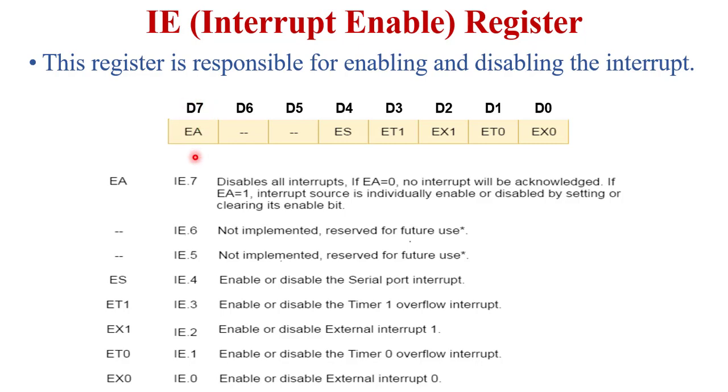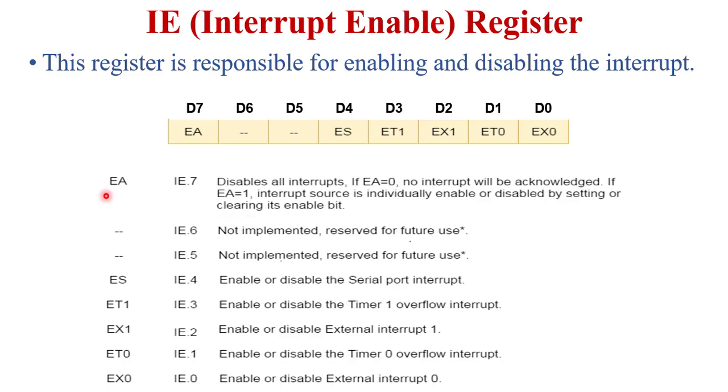The most significant bit of this register is the EA bit. This bit is used for enabling and disabling all the interrupts. And the 5 bits, D0 to D4, are used for the 5 individual interrupts of the 8051 microcontroller. If any bit of this register is 1, that particular interrupt will be enabled. If any bit of this register is 0, that particular interrupt will be disabled.